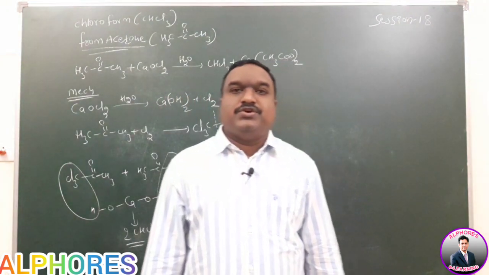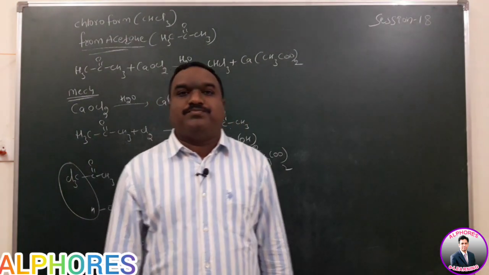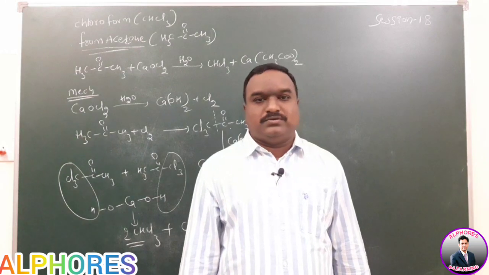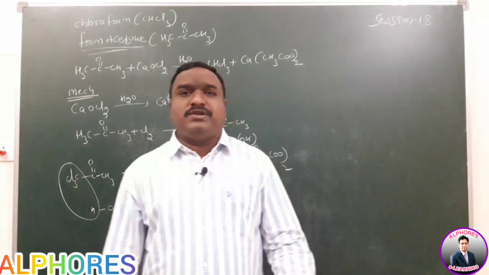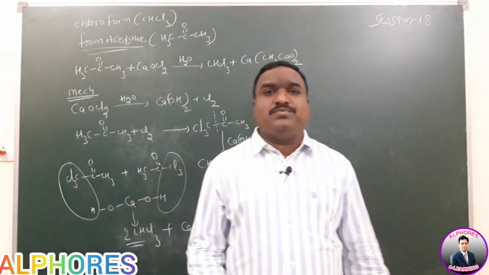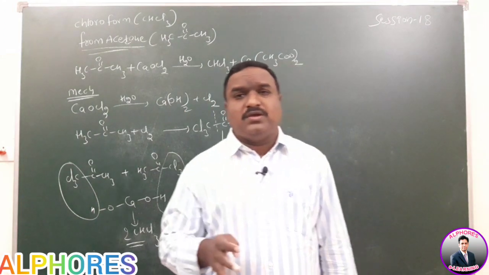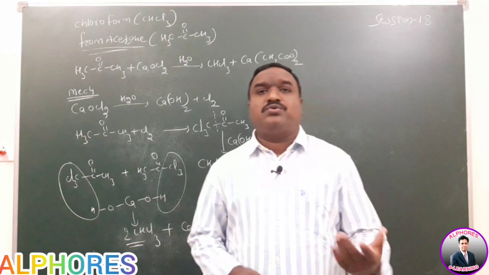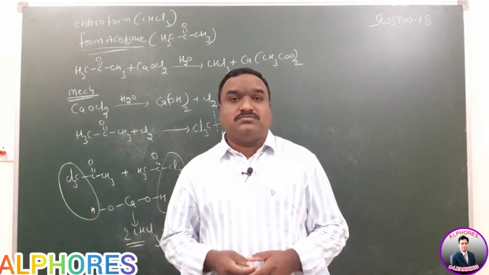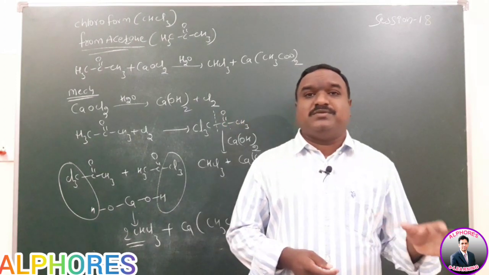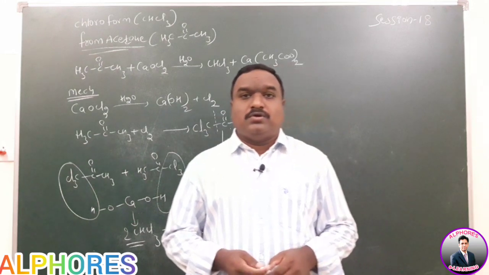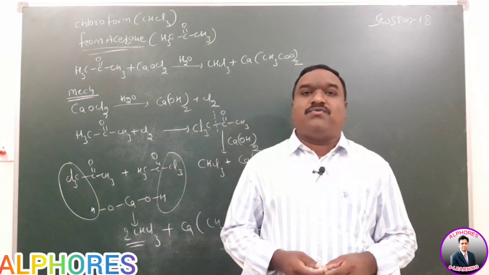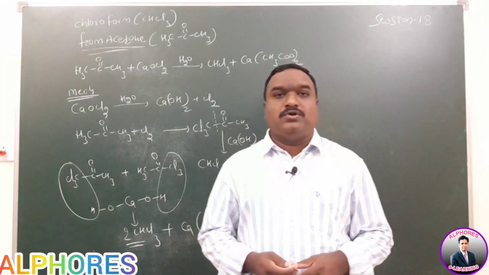Next one is preparation of chloroform by using carbon tetrachloride. Carbon tetrachloride means the carbon is having how many chlorines? 4 chlorines. 4 chlorines means we have to write the reduction. Reduction step is important here. Carbon tetrachloride reacts with iron filings and water, forming chloroform.